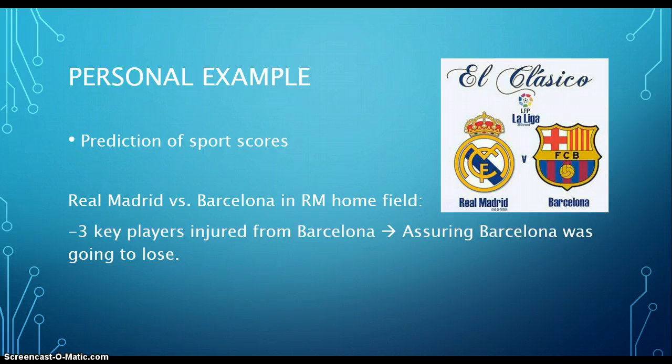A personal example that I abstracted from here was the prediction of sports scores. I predicted that if Real Madrid was playing against Barcelona on Real Madrid's home field, then 3 injured players from Barcelona could lead to Barcelona losing the game.